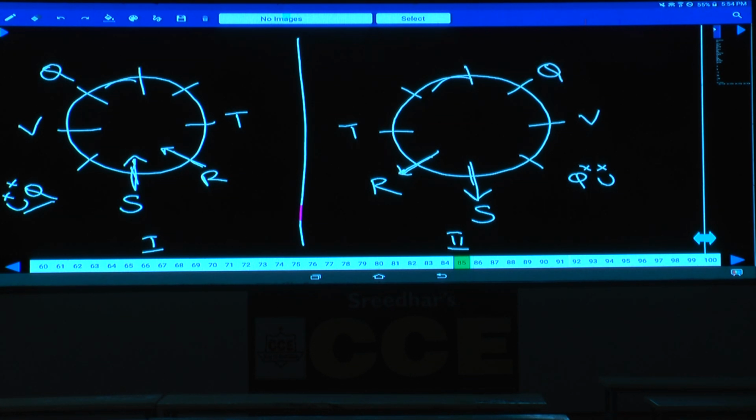And what is the information here? Q sits to the immediate left of V. As Q is to the immediate left of V, V is facing the center in one case. In the other case, V is away from the center. Then only Q sits to the immediate left of V.